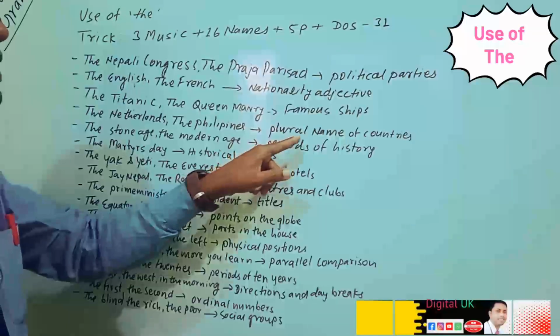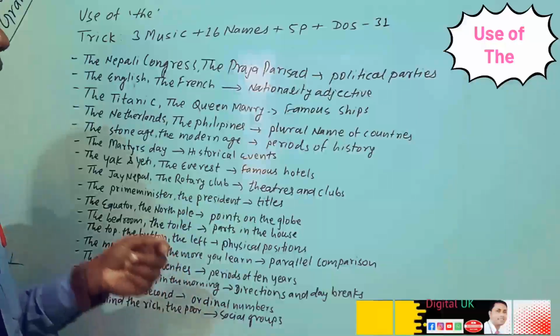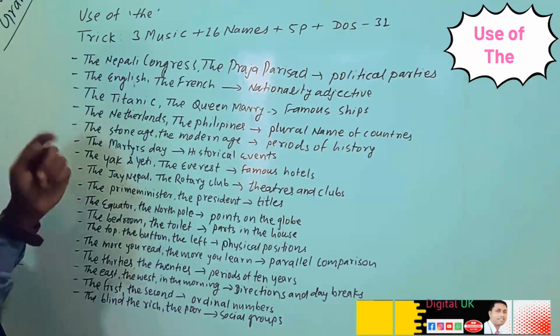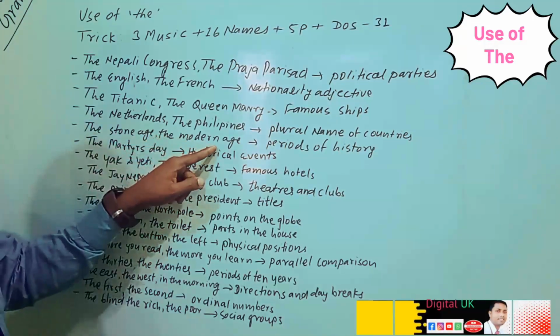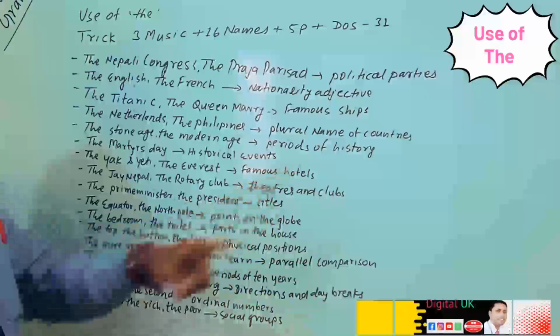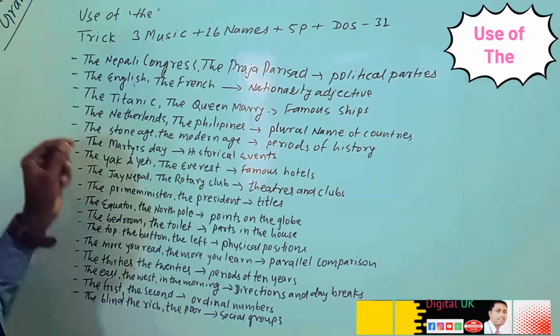Next one is the Netherlands, the Philippines. These are the plural names of countries. So what should we understand before the plural name of countries? We can use the. Likewise, the Stone Age, the Modern Age. These are periods of history. So what can we understand before the name of periods of history?